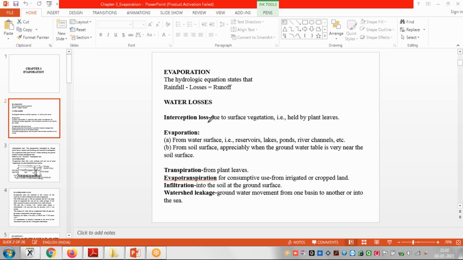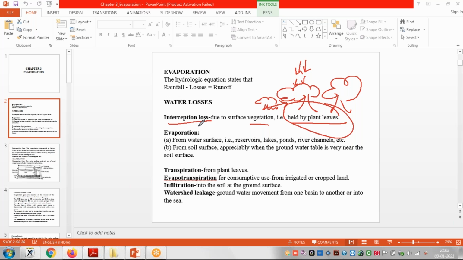Now, interception loss. Interception loss is due to the surface vegetation holding water on the plant leaves. For example, rainfall occurred, right? And here a number of trees are there, so some quantity of water will be on the trees. That is intercepted by the tree or vegetation. There may be some grasses too, which will also carry water. That will be held by the plant and plant leaves. That is called interception, and that loss occurs. So that loss is nothing but the interception.